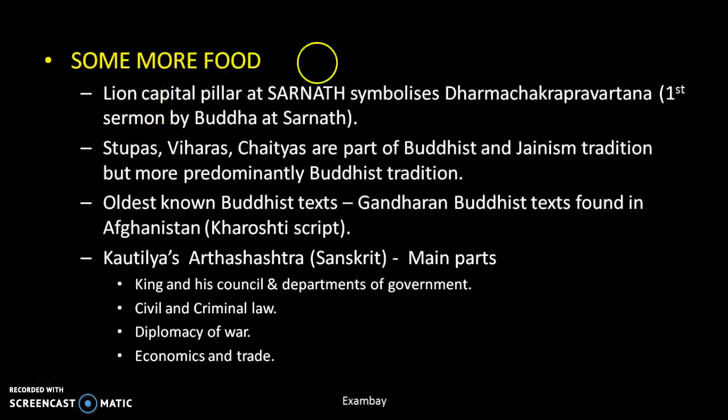Okay. Then the oldest known Buddhist texts are Gandharan Buddhist texts. A question may come, and they were found in Afghanistan, and they were written in Kharoshti script, which was predominant in the northwestern part, right? Then this is Kautilya's Arthashastra. Its main parts were the king and its council, and departments of government. A question may ask, while some options may be given to you, which of these is a main part of Kautilya's Arthashastra. So you can tell it.